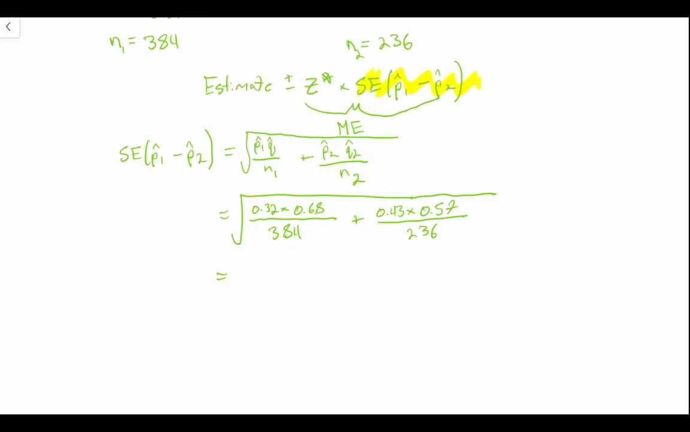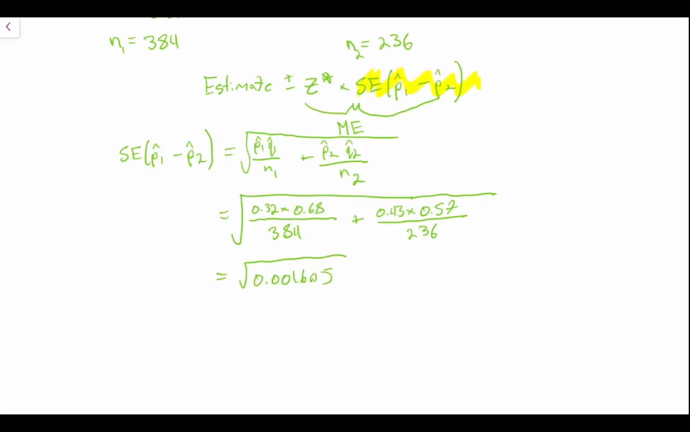So let's go ahead and do this. 0.32 times 0.68 divided by 384 gives us a very small number, so we'll just store that in our calculator. And we'll do the same thing, 0.43 times 0.57 divided by 236. Also a very small number, so we'll just store that. And what we're going to get here is the square root of 0.001605. And it keeps going, so we'll just take the square root of that value.